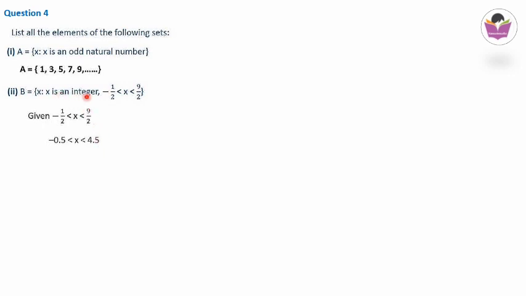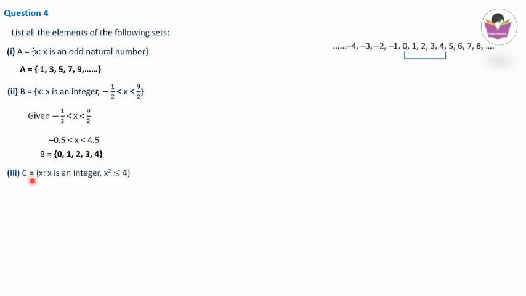Means from integers we have to identify the numbers between these two. Here the equal to symbol is not there, which means we have to write numbers between these two only. These two are not inclusive. So if you check the integers, it is negative numbers, 0 and positive numbers. Between minus 0.5 and 4.5, the numbers will be 0, 1, 2, 3 and 4. 5 will not come because up to 4.5 only will be asked to write. So we will select the numbers 0, 1, 2, 3 and 4.